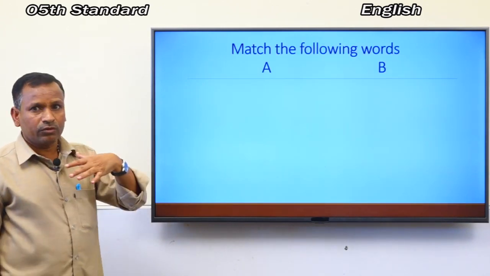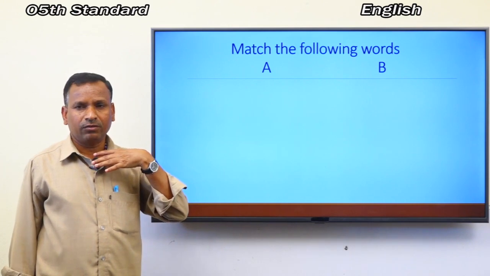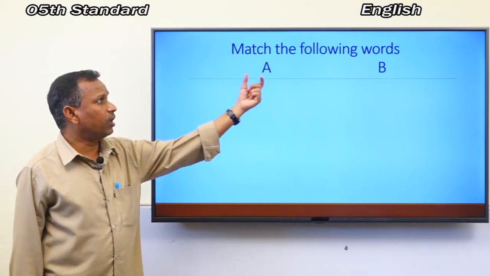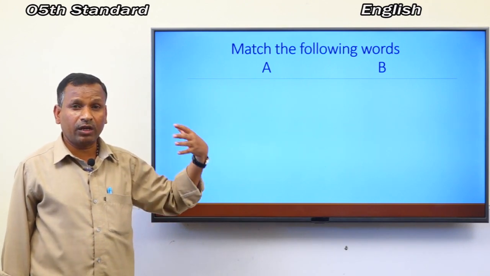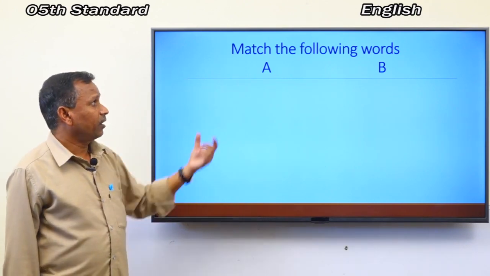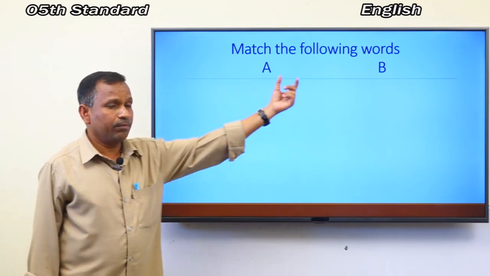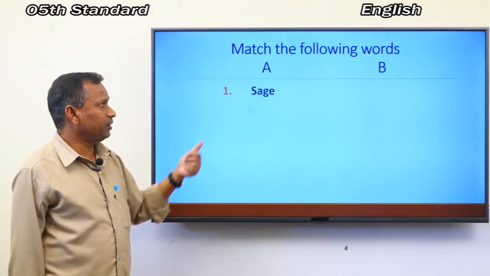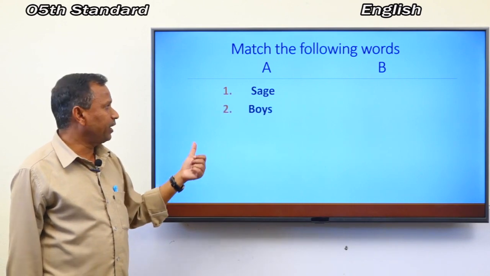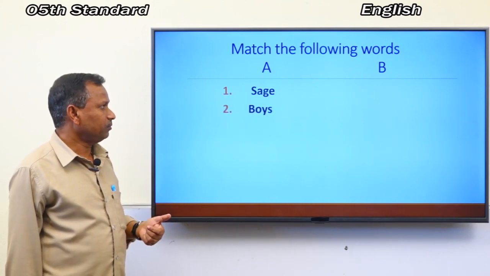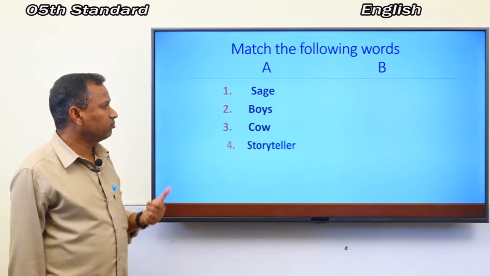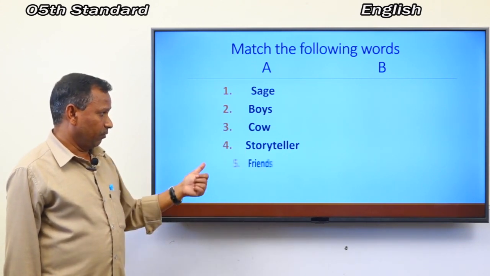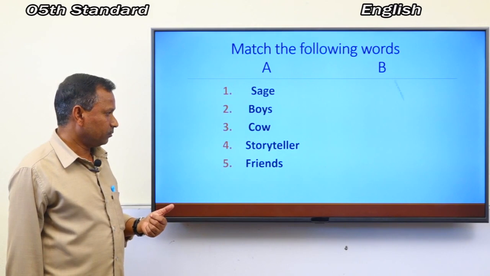Next, shall I move to the next activity? Okay, are you ready? Match the following words. Column A is here, and Column B is here. In Column A, first is says, second is boys, third is cow, fourth is storyteller, fifth is friends.